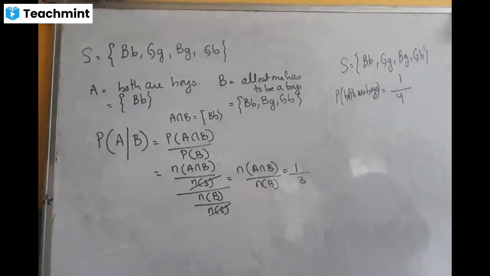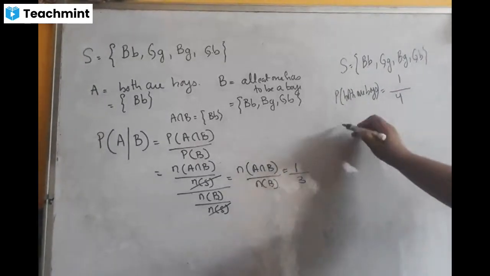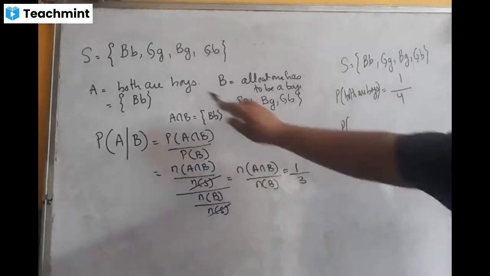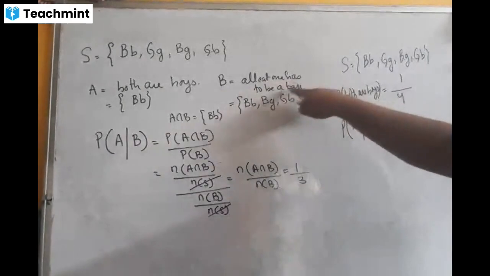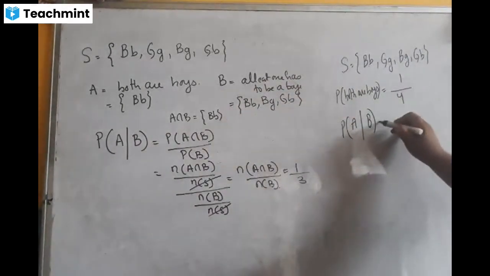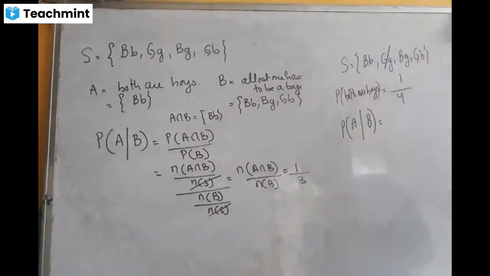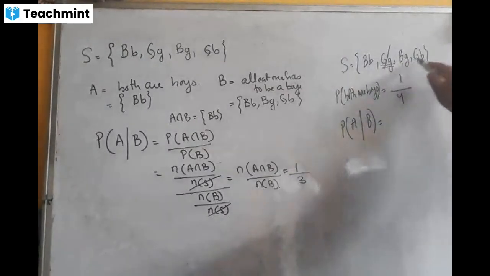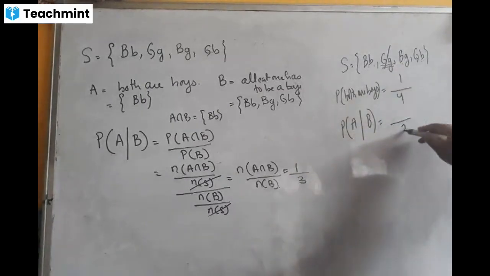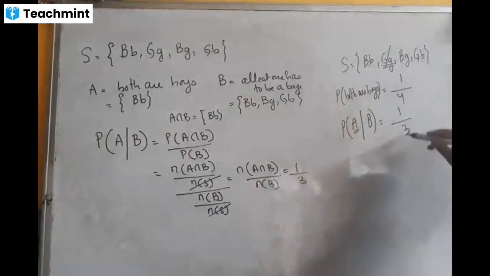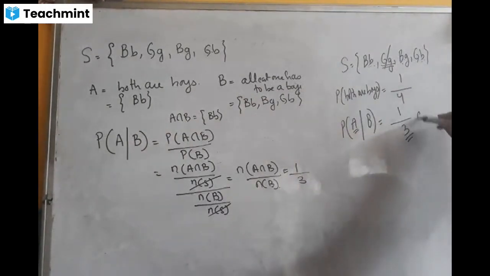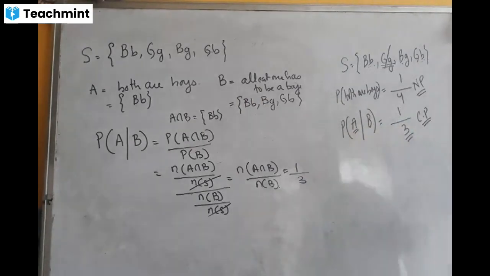Is that clear? But under this given condition, I have to find the probability that both are boys under the condition that at least one has to be a boy. That means एउटा चाहिँ boy हुनै पर्छ. That means यो त लिनु भएन नि त. So you cannot take this case. Is that clear? So we are left with 3 cases. So out of 3 cases, what do I want? A भन्नु मतलब both are boys. So there is only one case. So 1 by 3.